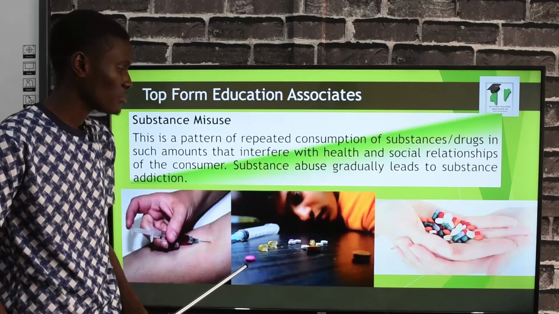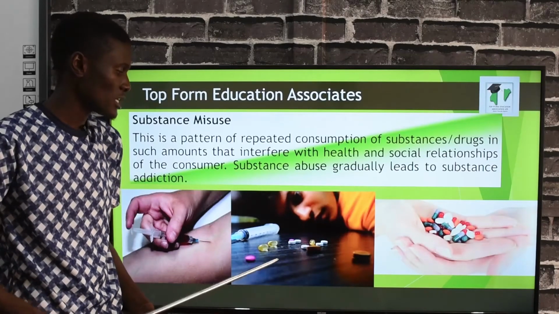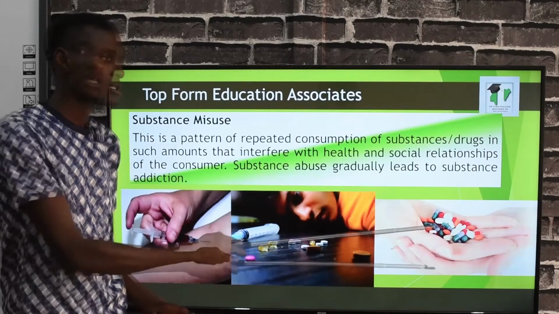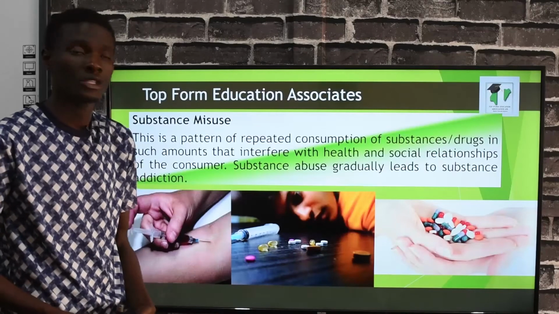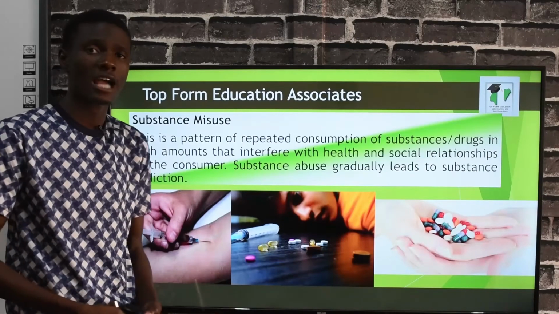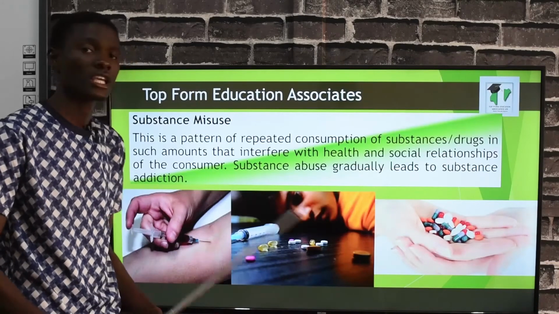So as you can see in the picture here, the young man is already feeling dizzy because he has taken excess. You can see this is a whole bunch of drugs to be taken by an individual. You can imagine the reaction afterwards. And this is also self-medication.